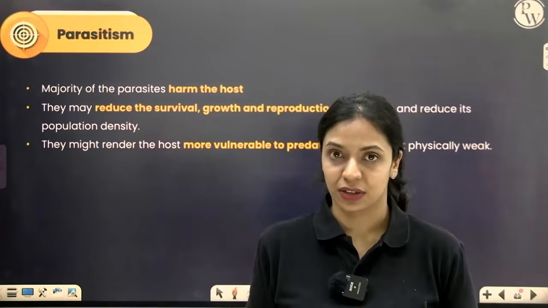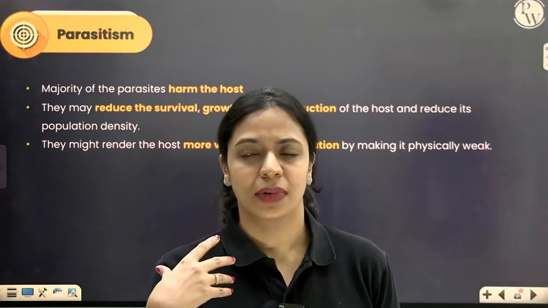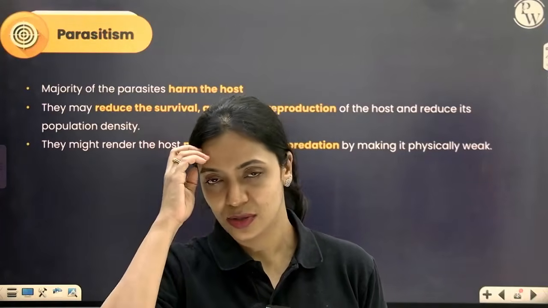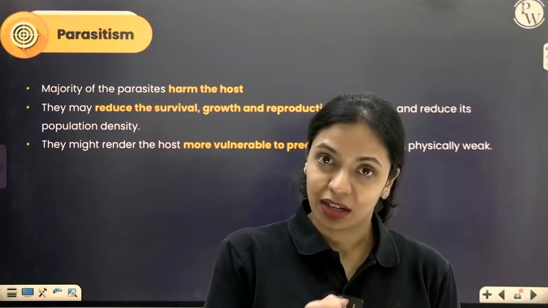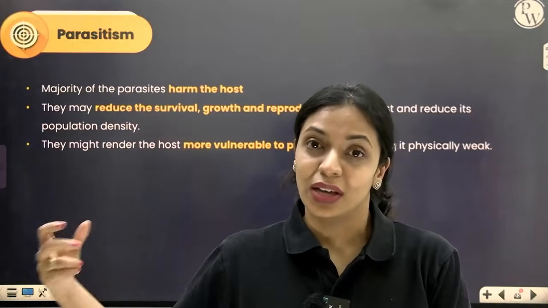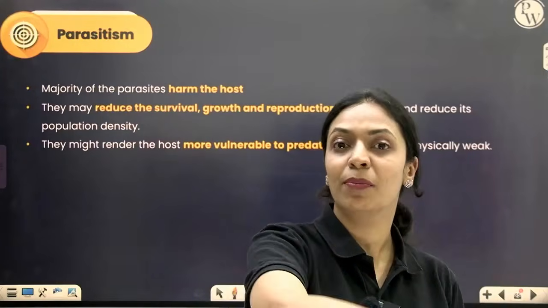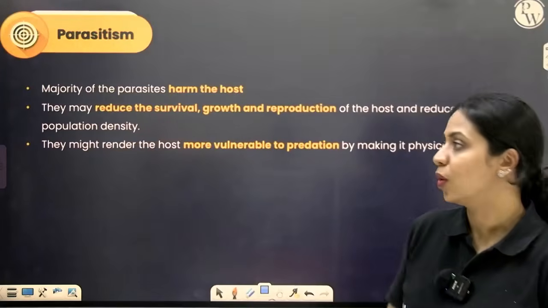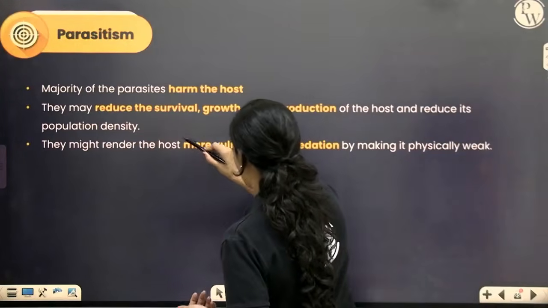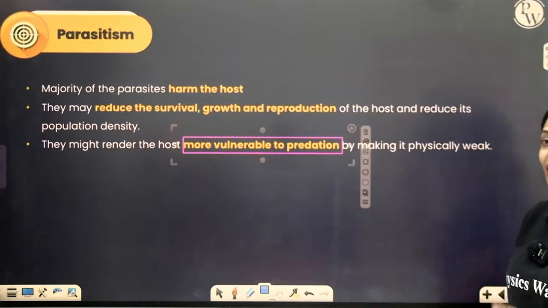Consider a group of deer. So one of them is parasitized by some infestation. Some parasite is causing a disease in one deer. It will become so weak it can't run fast enough. So if a predator is chasing that herd of deer, this weak one will be more vulnerable to predation, right? Parasitism makes that organism weak and it will make the host more vulnerable to predation by making it weak physically.